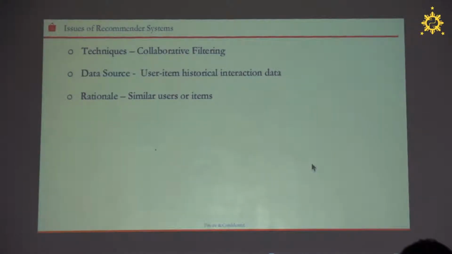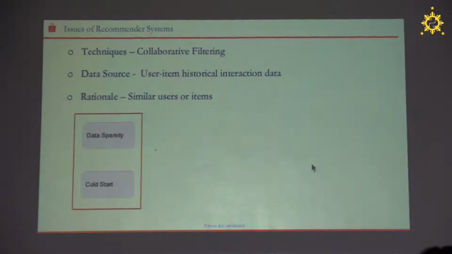The most successful technique for recommendation is collaborative filtering. I suppose you have heard about that. Normally we use the user-item historical interaction data, for example, users clicking or purchasing items, or giving ratings to items. We use this historical data to predict the user's future interest.